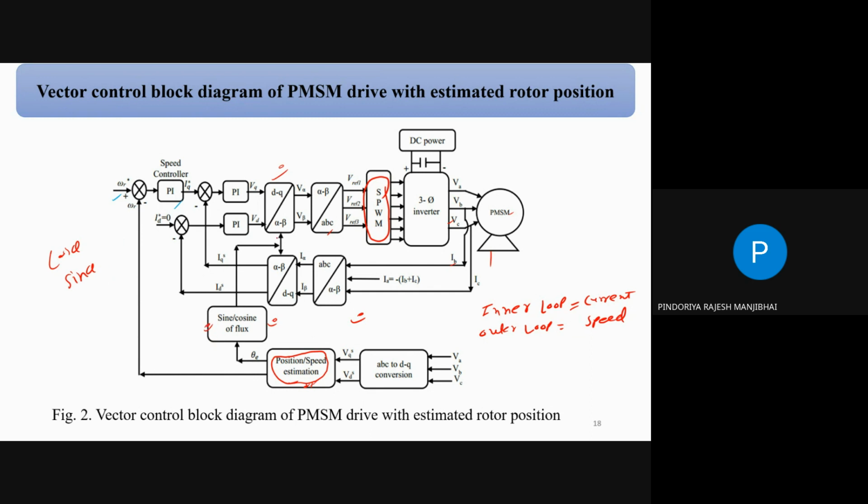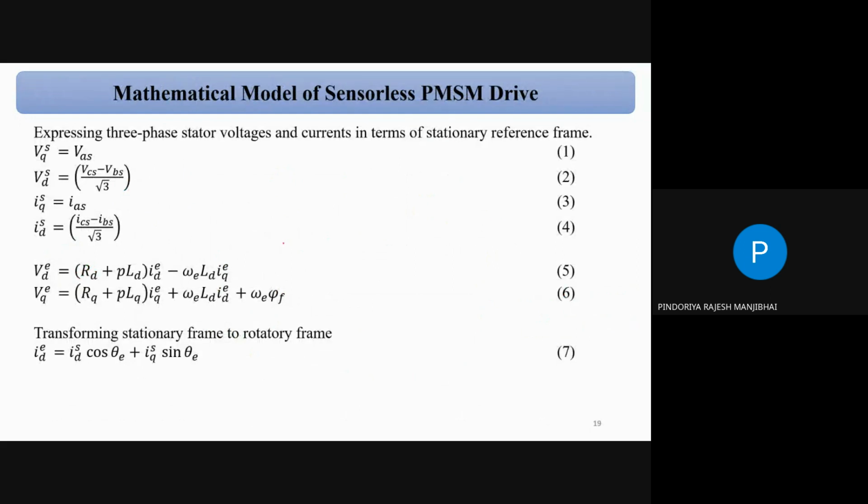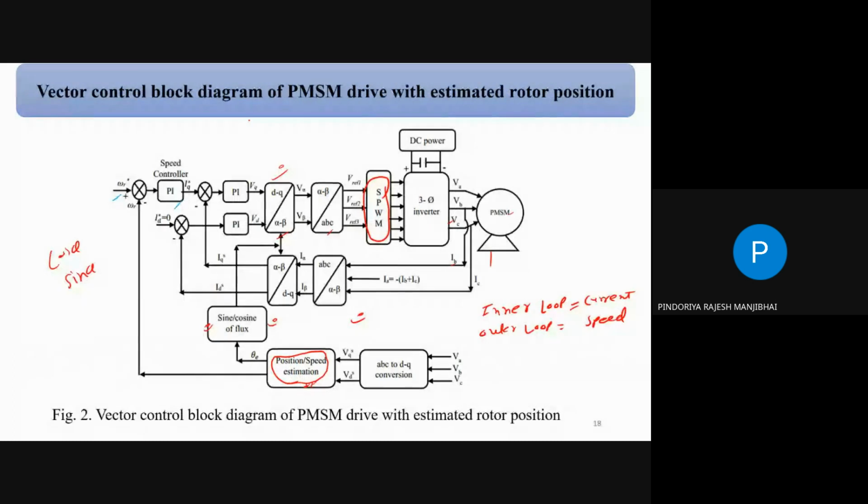And then we can find out the ABC to alpha beta to DQ. So these are the mathematical steps. How we can estimate? Yes, we have a voltage sensor and current sensor. So we have 3 voltage sensors and 2 current sensors. Suppose your system is balanced. And here we are assuming the system is balanced.